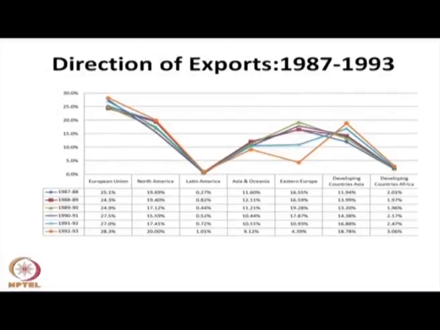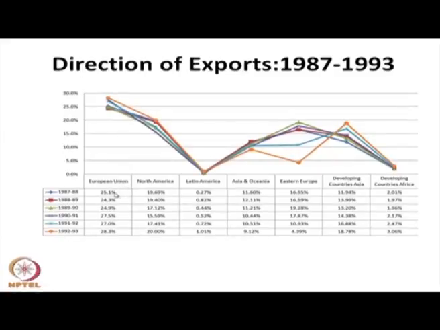If you see 1987 to 1993 in the graph here, the European Union were our significant export partner.